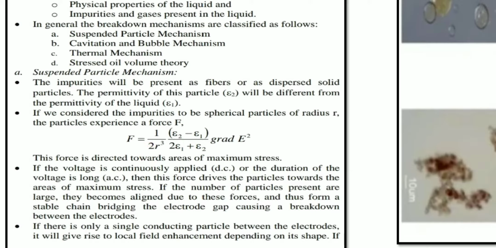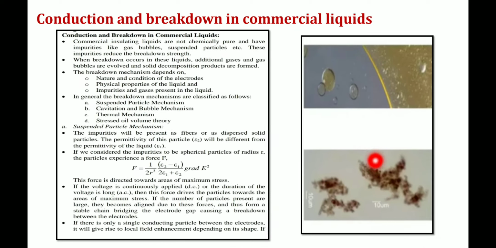Whatever force is developed, this force is usually directed towards the areas of maximum stress itself. Suppose the oil is there, and this is the fibrous material. Due to the density, the density will be more here. So this fibrous material or any dust particles get settled at one area itself. Getting my point? So this force is usually directed towards the areas of maximum stress.